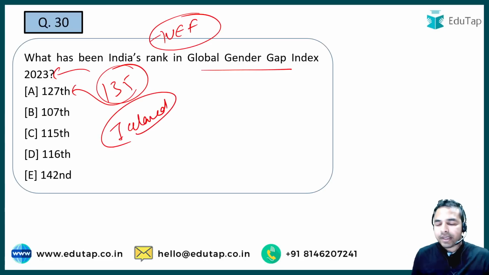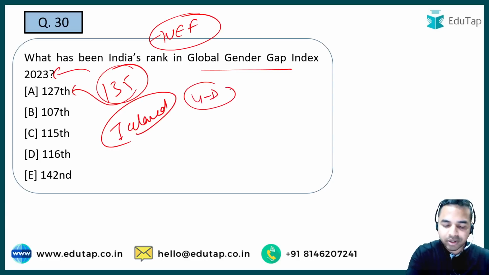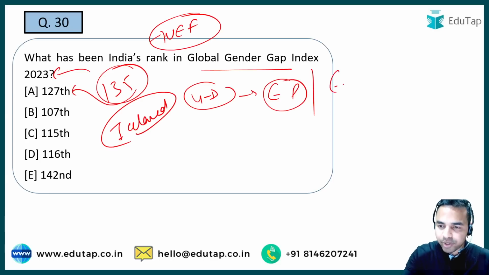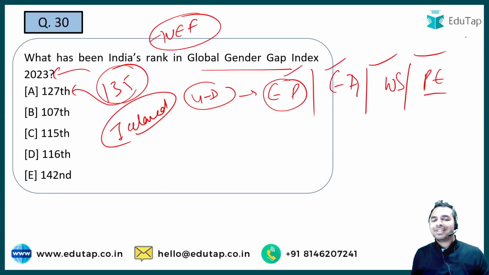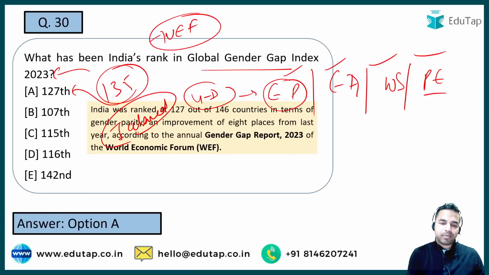Now, what are the parameters, the dimensions, that were assessed in order to launch the Global Gender Gap Index? It has 4 dimensions. First is economic participation of women, then educational attainment for women, then health and survival, and then political empowerment. These are the 4 pillars of this index, and it is a report launched by the World Economic Forum.